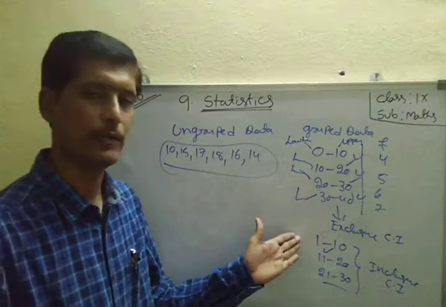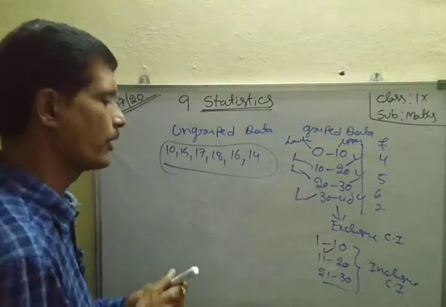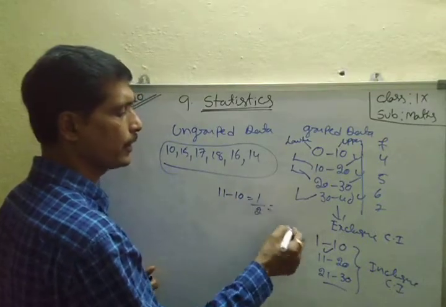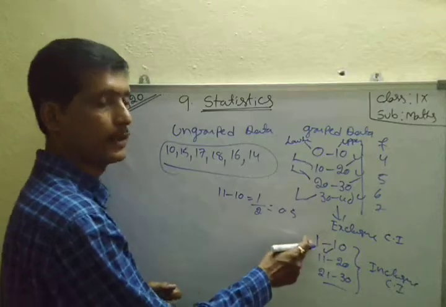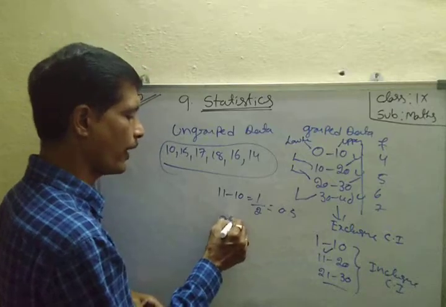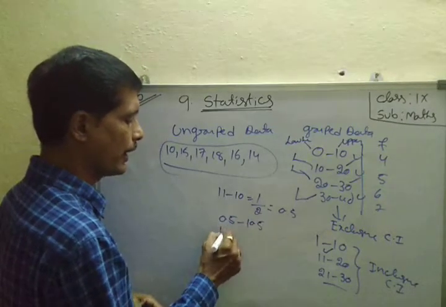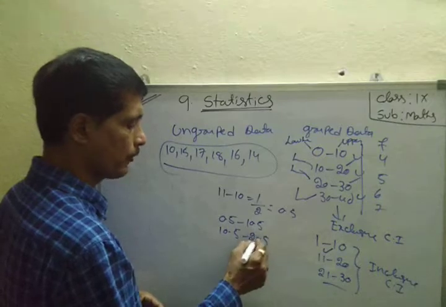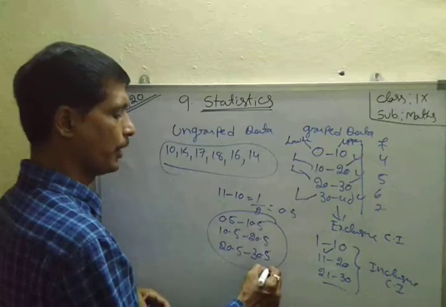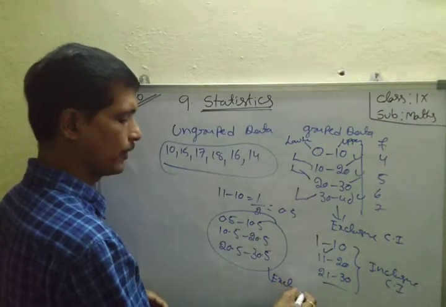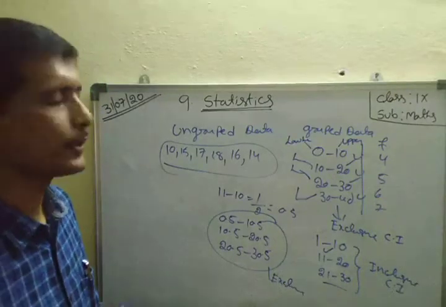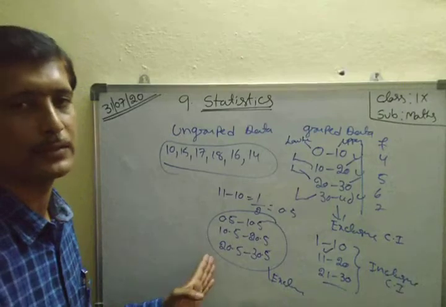The difference here is 1, that is 11 minus 10, which is 1, divided by 2, so 0.5. Subtract 0.5 from the lower boundary and add 0.5 to the upper, so we get 10.5 to 20.5, 20.5 to and so on. These are converted into exclusive class intervals. Any inclusive class interval given is converted into an exclusive class interval.